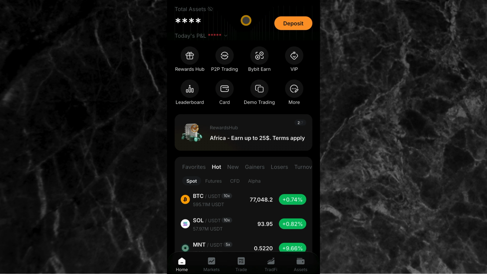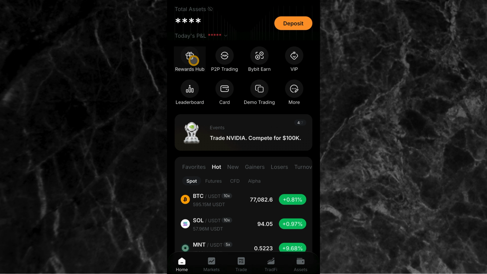You can see right here on the screen, this is the home page of my Bybit app. I'm logged in on the app right now. So if you want to get to your Rewards Hub page, let's say you're a new user and you've logged into the mobile app, just come here on the home page. You see you have Rewards Hub. It will be in one of these menus right here on the home page. This is mine here. It is the first one.